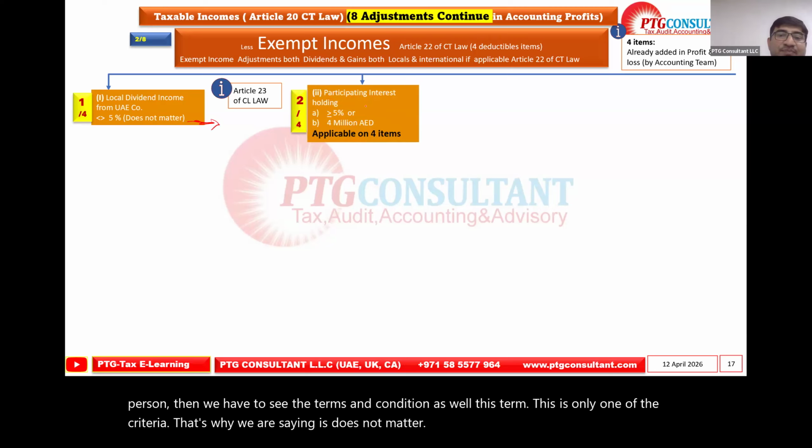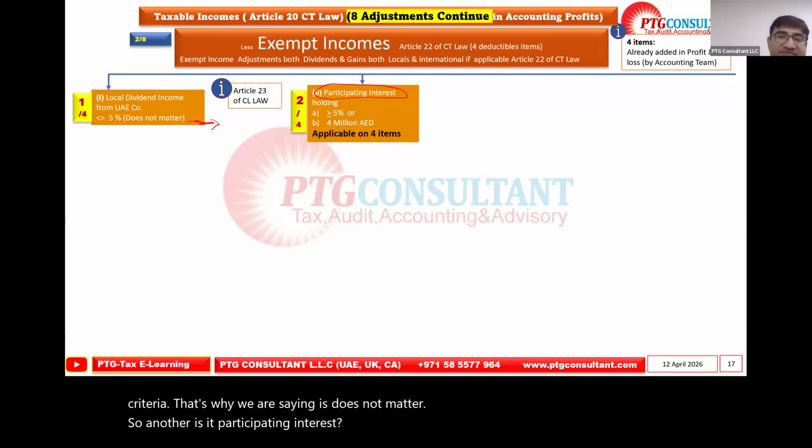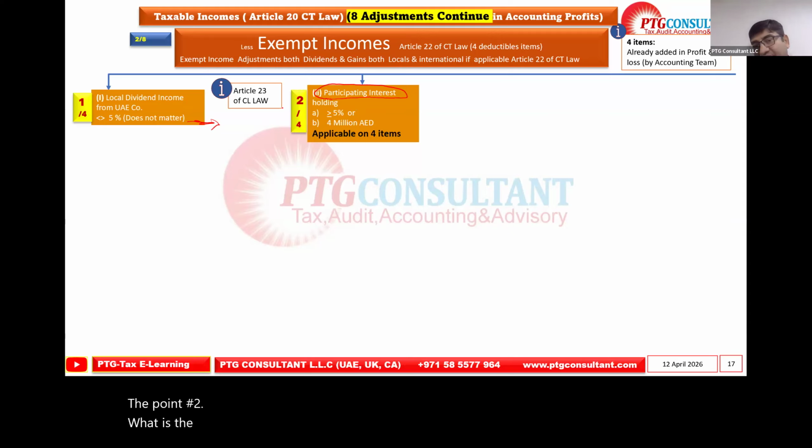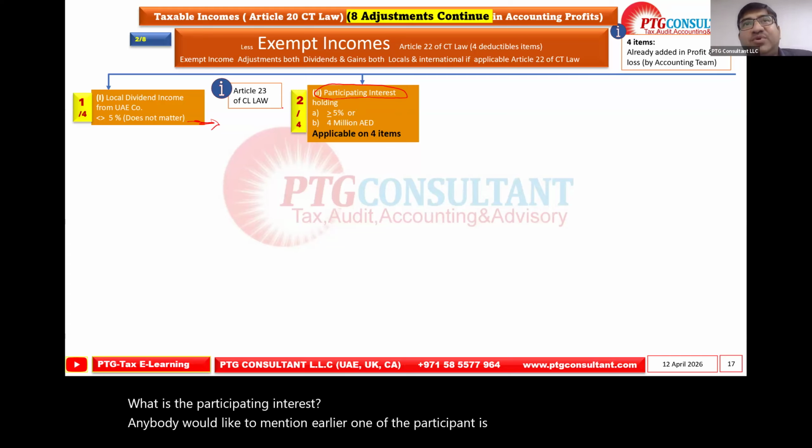So another is a participating interest. Participating interest, the point number 2, what is the participating interest? Would anybody like to mention? Earlier, one of the participants highlighted, but I wish somebody else would like to explain.